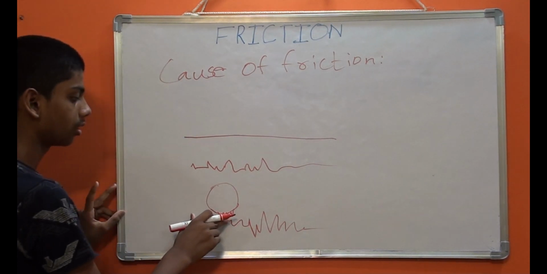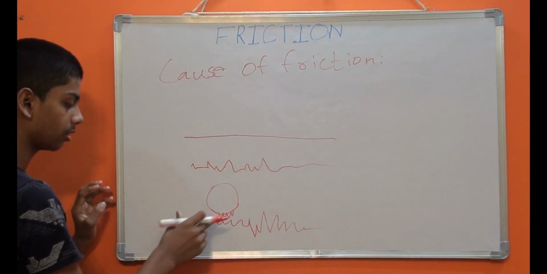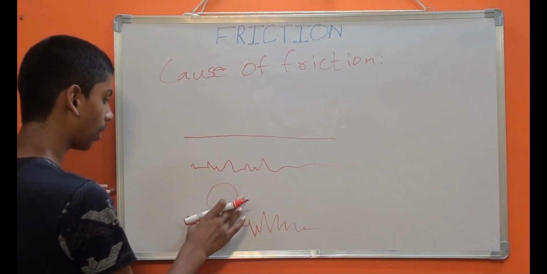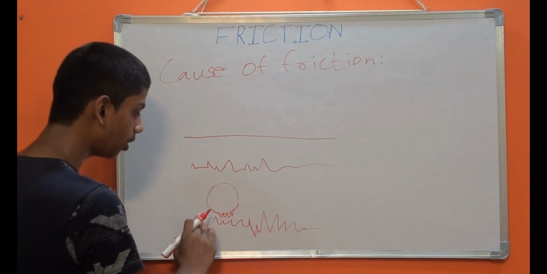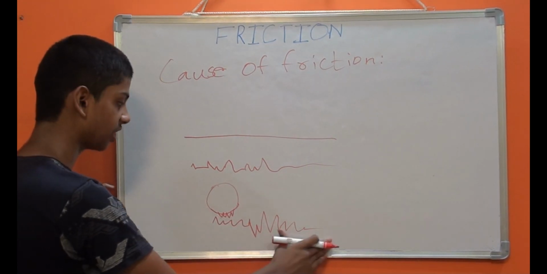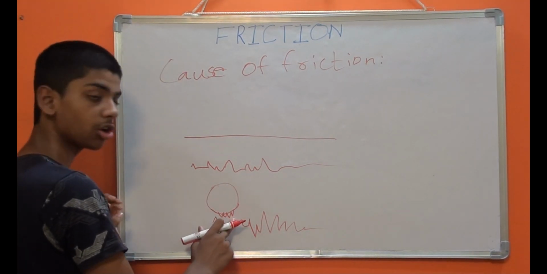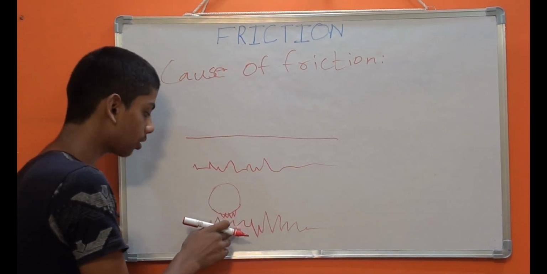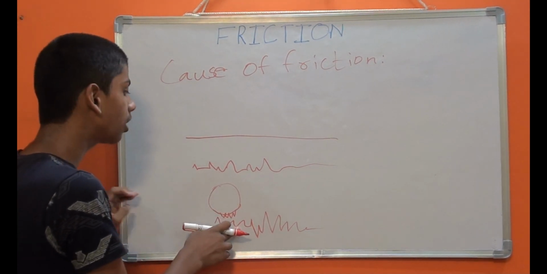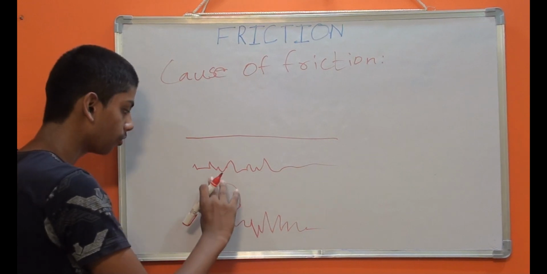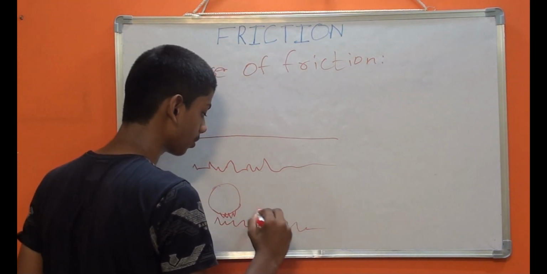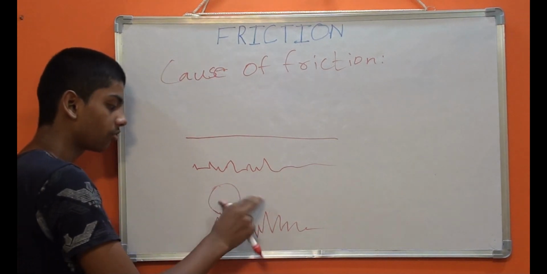Here, this part of the ball would roll over the surface and interlocking would happen. Like this point would interlock with this point and gradually stop. If you continue to roll it, it would gradually stop after rolling for some time.